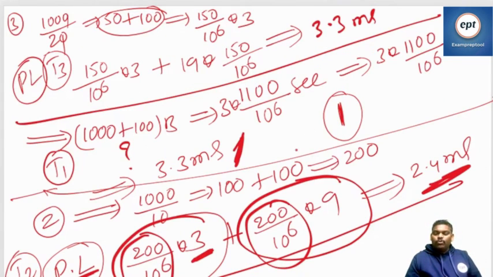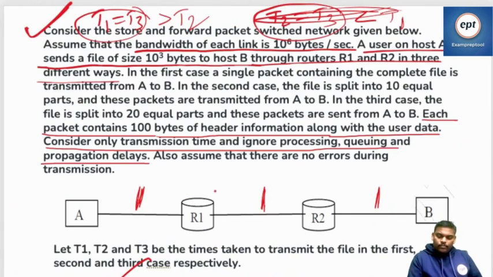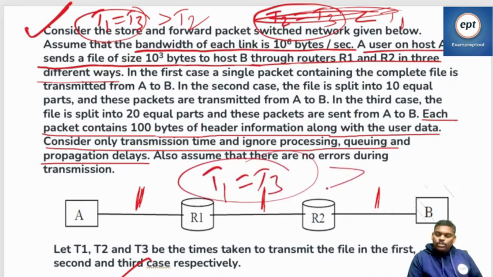Use a calculator and do it. T2 is less. So use the pipelining concept.